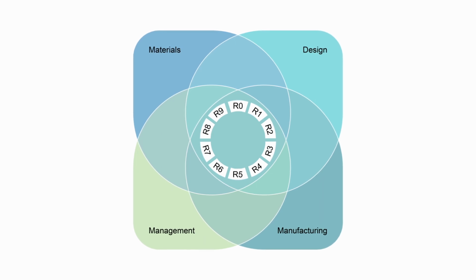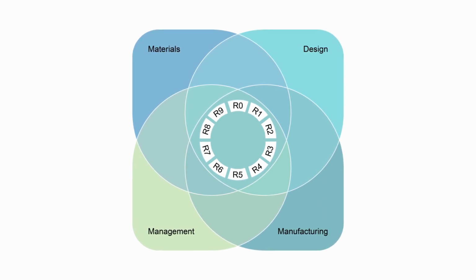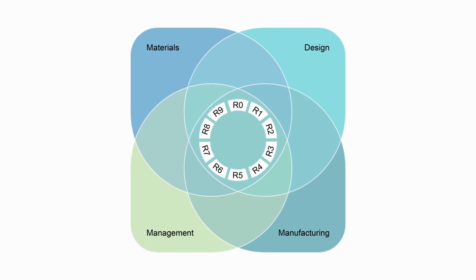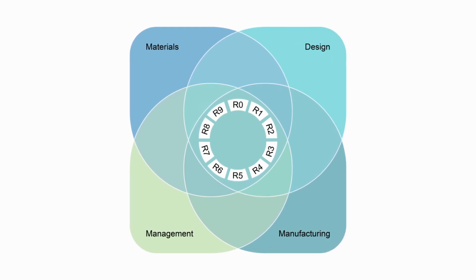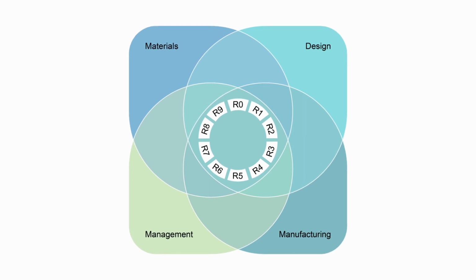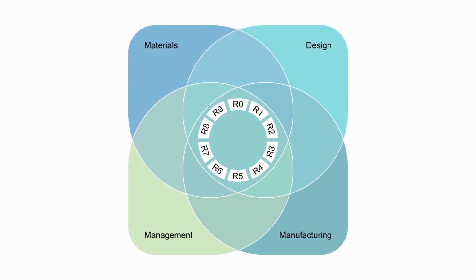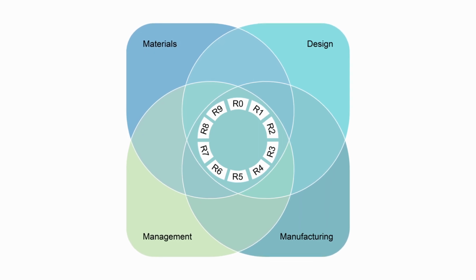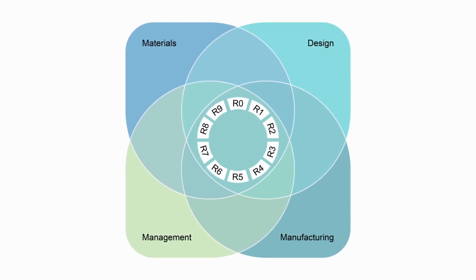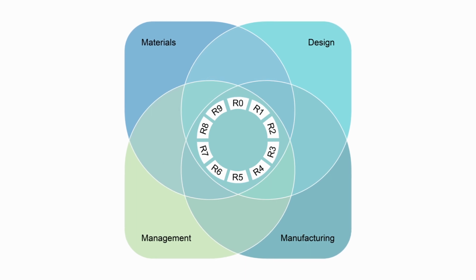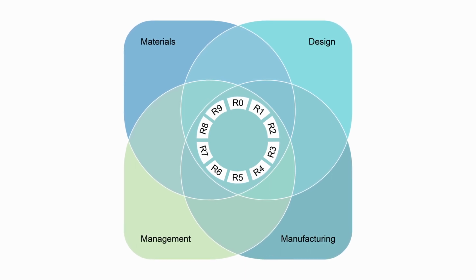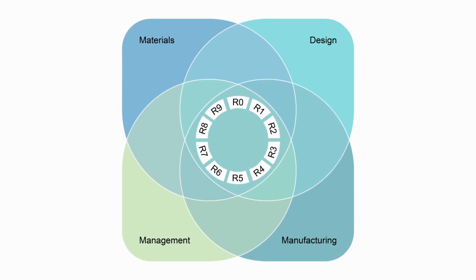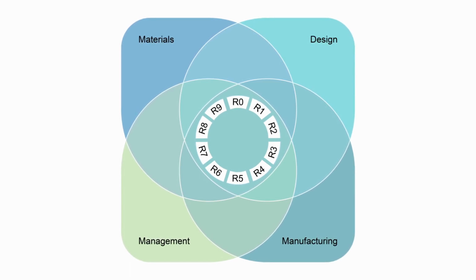What is the R strategy that a given circular building product is aiming to achieve? What are the implications of this choice on the four domains? In the canvas, every domain is represented through several questions that consolidate key arguments. Answering these questions can help someone identify the challenges behind each domain separately, but also uncover the complex interdependencies that exist amongst the four domains. Let's take a closer look.